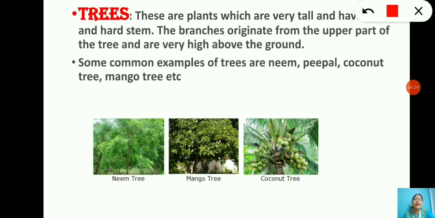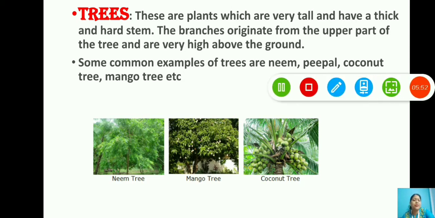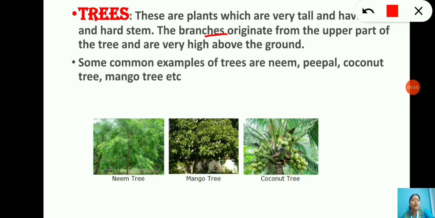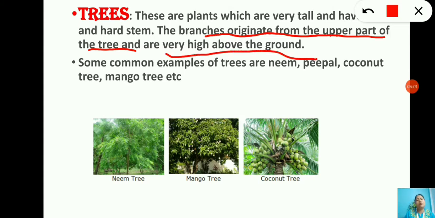Now the third category of the plants are trees. These are plants which are very tall and they have a thick and hard stem. The branches originate from the upper part of the tree and are very high above the ground. Please remember, this point is very much necessary. It says that the branches originate from the upper part of the tree and are very high above the ground. This is the most important line in order to define these trees.